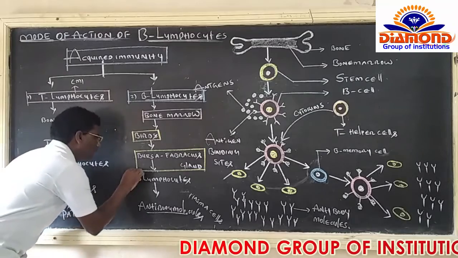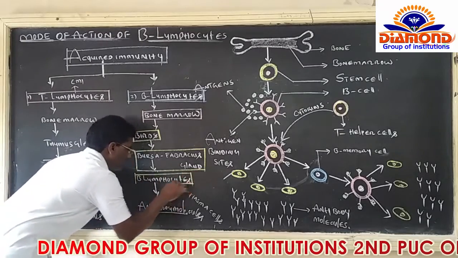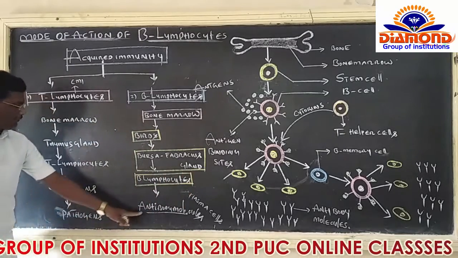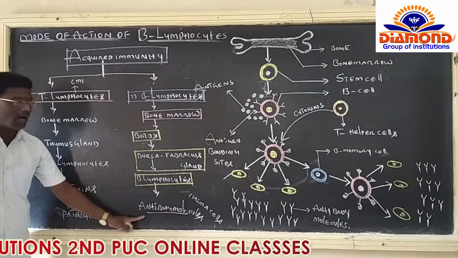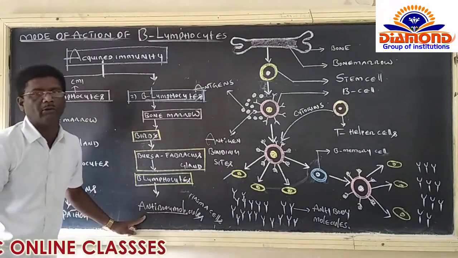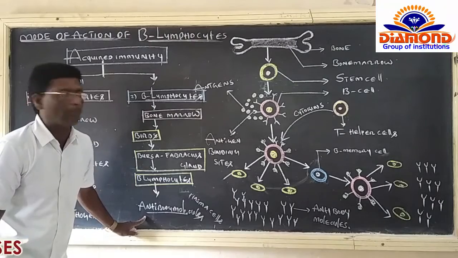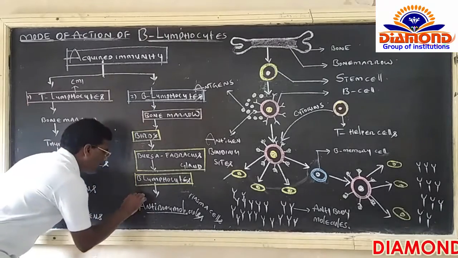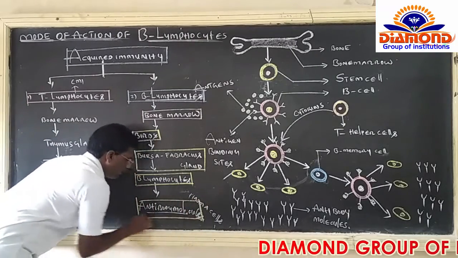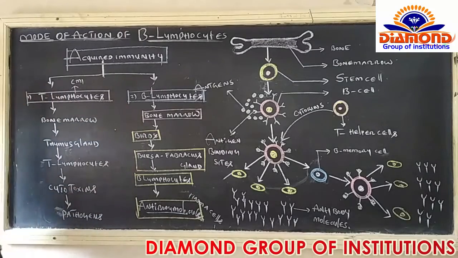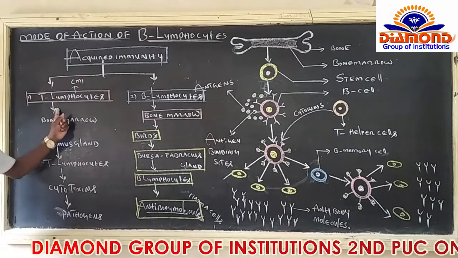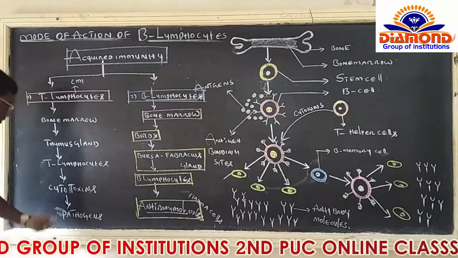Once again, when growth and development takes place, B lymphocytes produce a group of army molecules, a group of protein molecules, or a group of glycoprotein molecules, all together called antibody molecules. That is the basic difference between T lymphocytes and B lymphocytes.